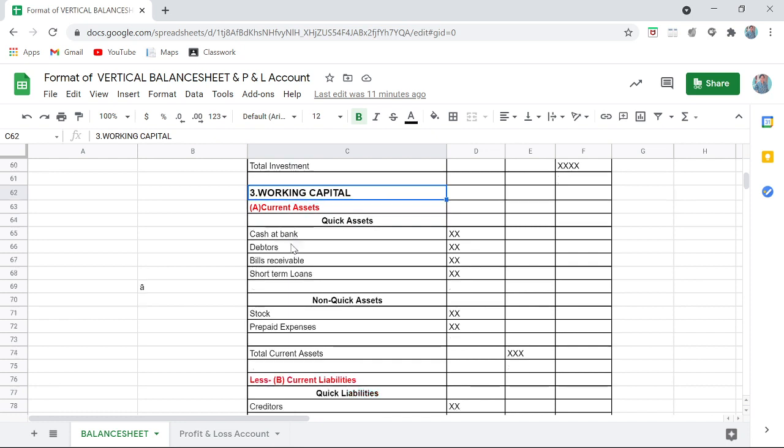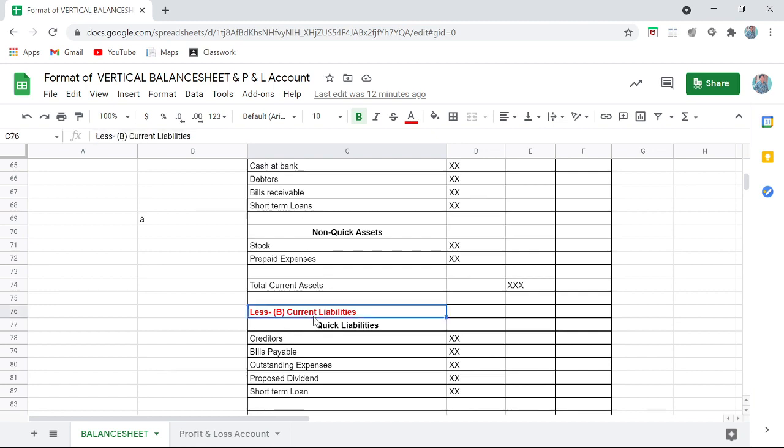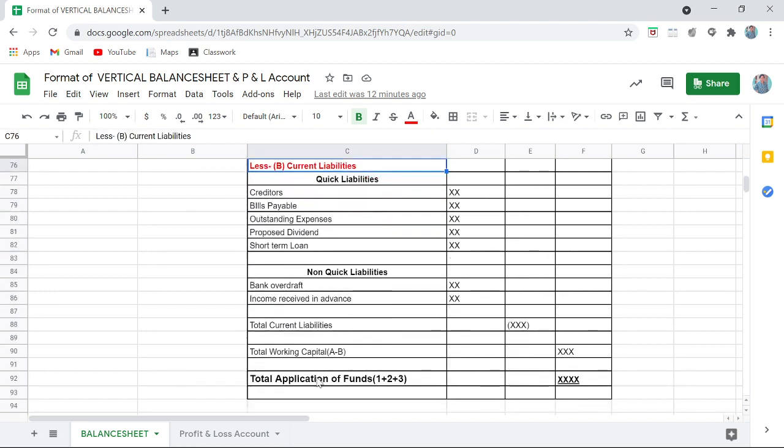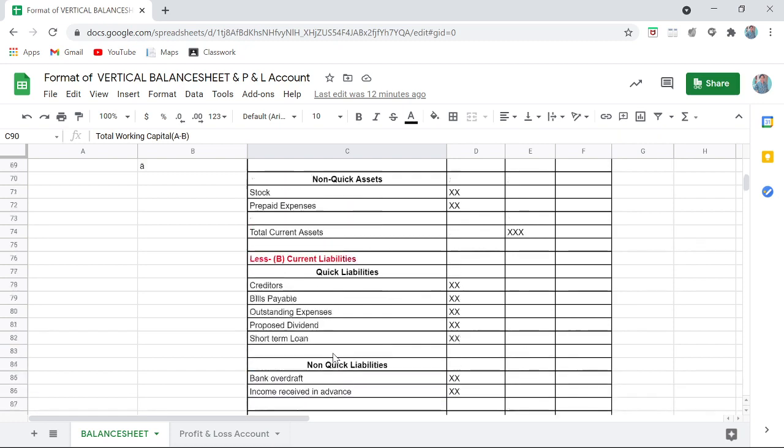Now the third main heading is working capital. Okay, now how do we get working capital? Basically this is the difference between current assets minus current liabilities. Difference between asset and liability, but current. Now current asset and current liability mean those which are applicable only for 12 months, which have a life of 12 months only. Though it is asset or liability, it has a life of 12 months. So current assets, I have colored it with the red color, as you can see. A, current assets minus B, current liabilities, you will get net working capital.